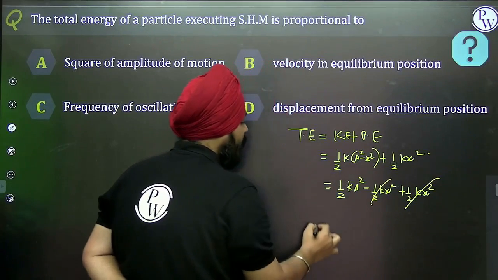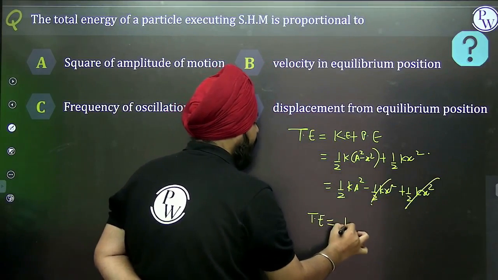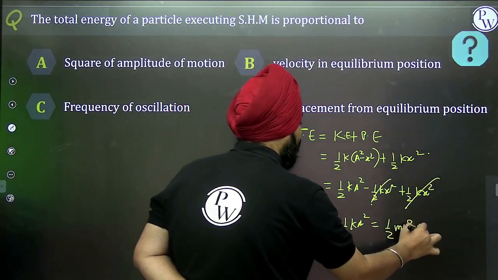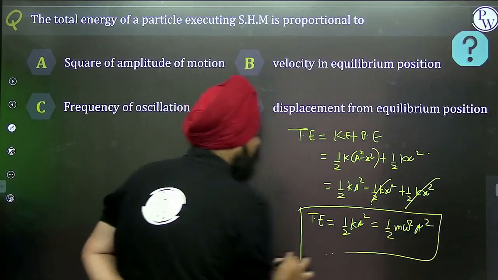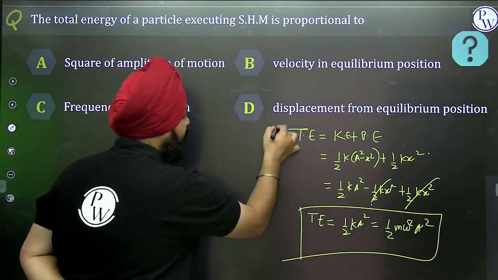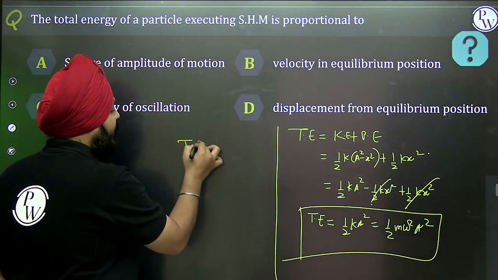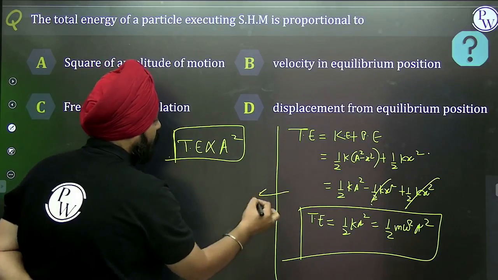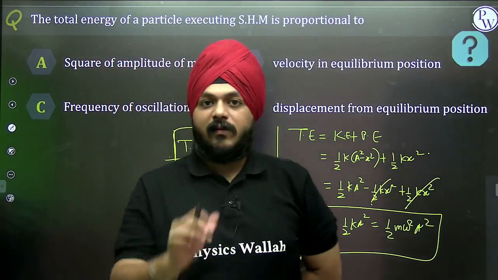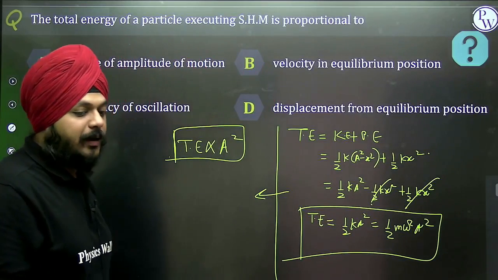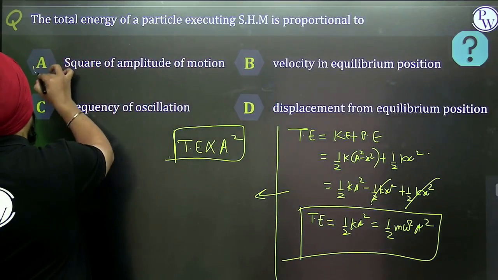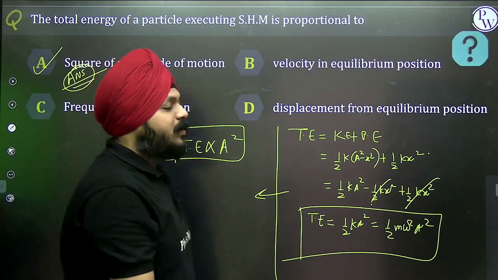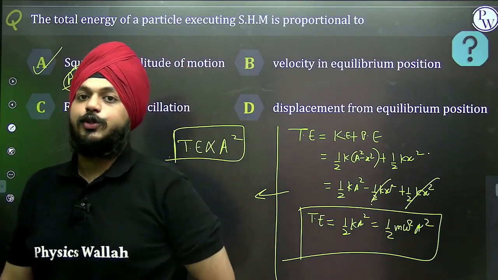This cancels, so the total energy is half k a square, in another sense half m omega square a square. Since m and omega are constant, the total energy is directly proportional to the square of amplitude. A is the perfect answer for this question.